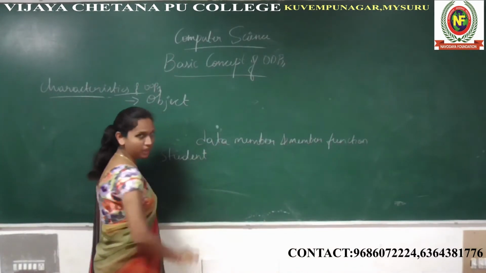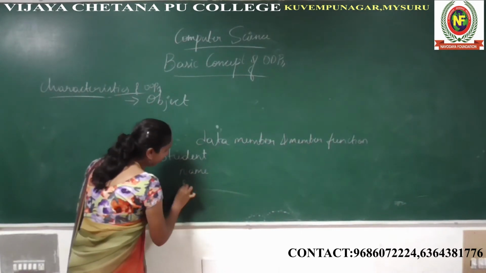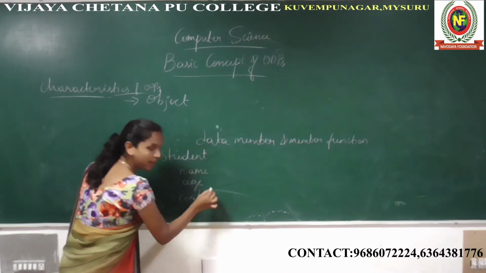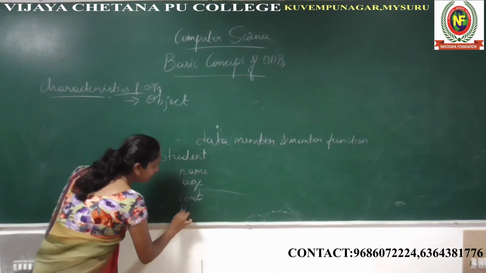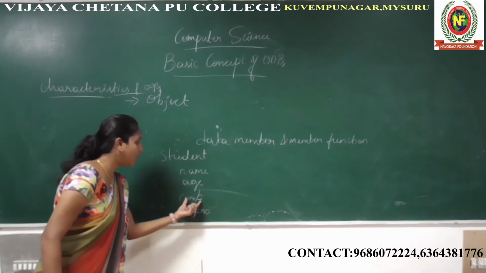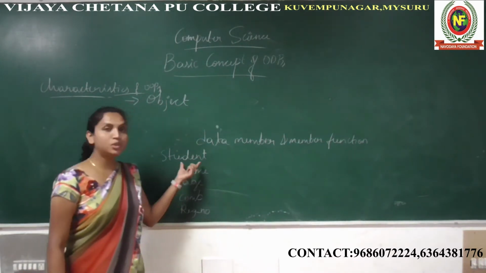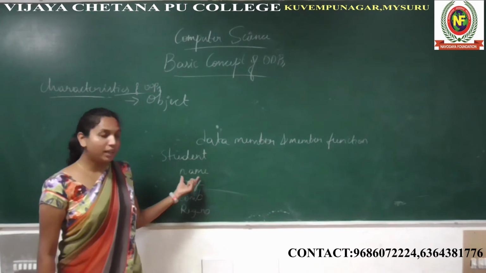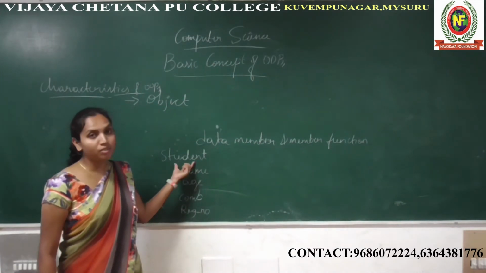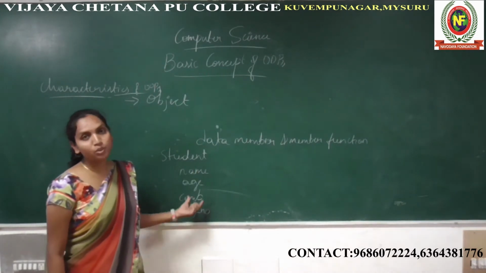The student contains the name, age, combination, and register number. All these variables are related to the student: name is the student's name, age is the student's age, combination is the combination the student belongs to, and the register number of the student.